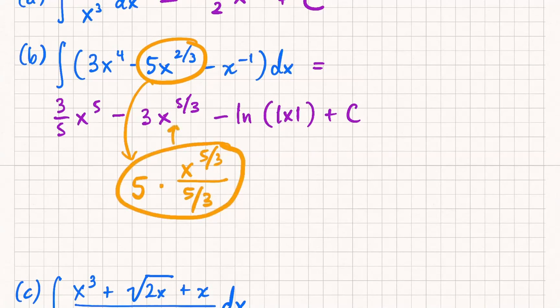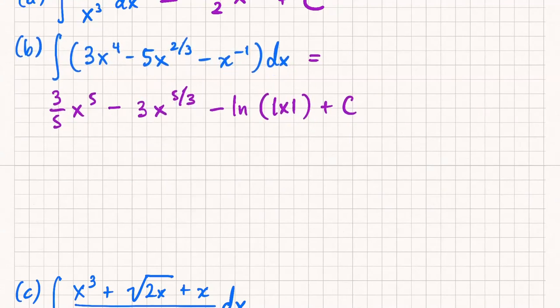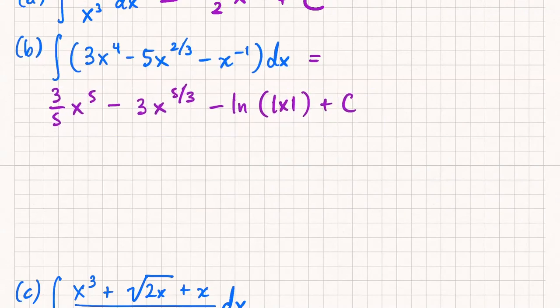That's actually the same thing as what Peter said, right? The 5s kind of cancel out, and we get a 3 in front. Okay. And then obviously the x to the -1 has that special rule with ln. So any questions for part A and B? Part A and B should be very straightforward, just using power rule. There really should be no cleverness or anything involved there. But any questions about that? Because we're still getting